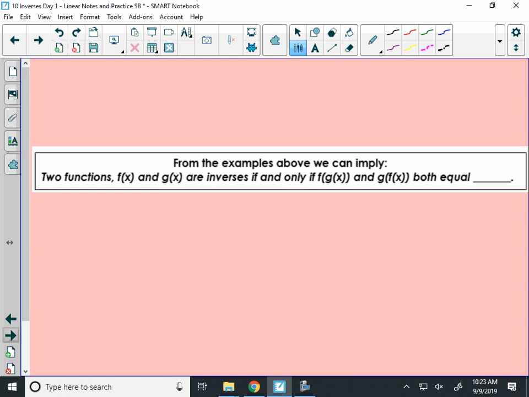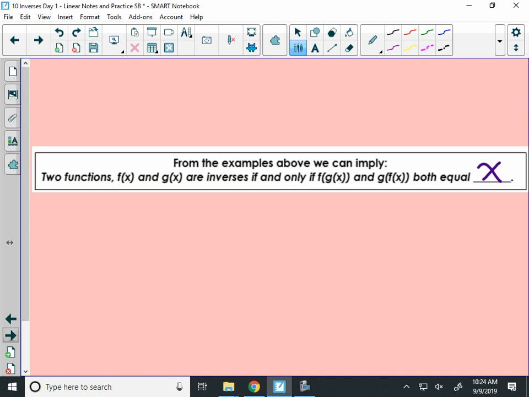Here's a rule. From the examples above, this wasn't a proof, but we're going to make a conjecture that actually ends up being true. If I have two functions, if they are inverses of each other, both compositions, f of g of x and g of f of x, will equal x. If you are inverses, both compositions will equal x. If you get something other than x, they're not inverses.